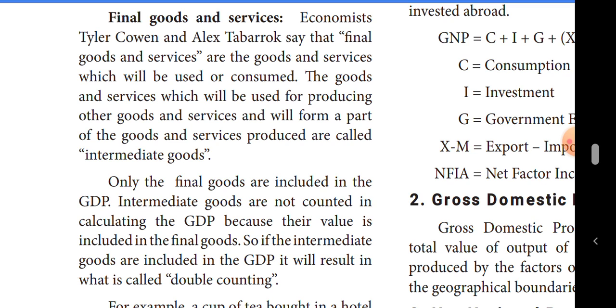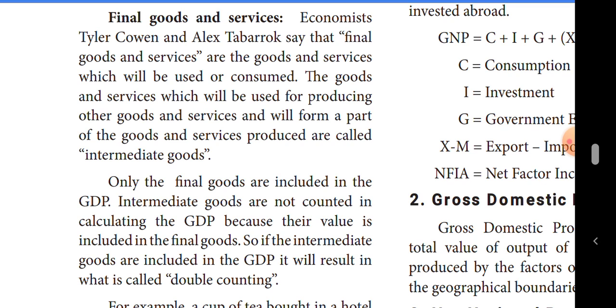The goods and services that will be used for producing other goods and services and become part of them are called intermediate goods.